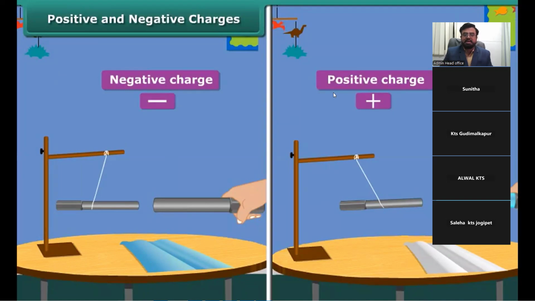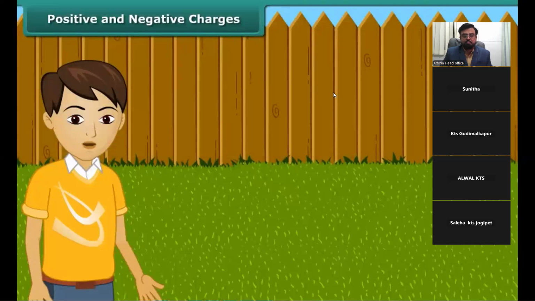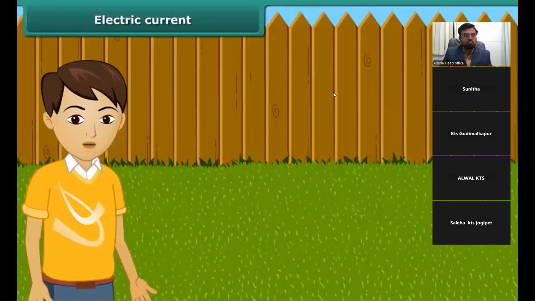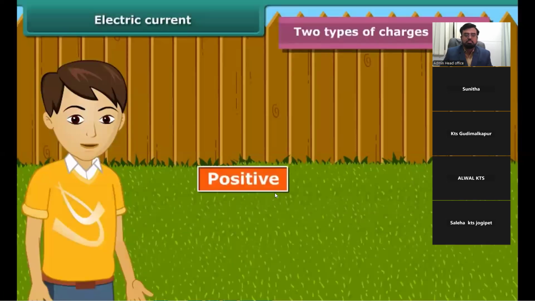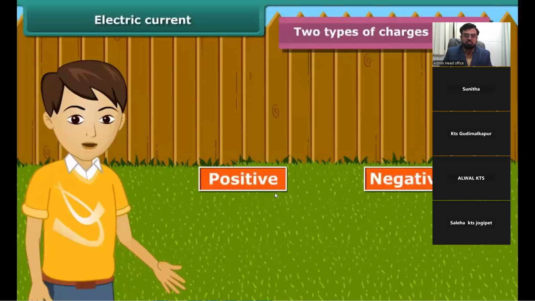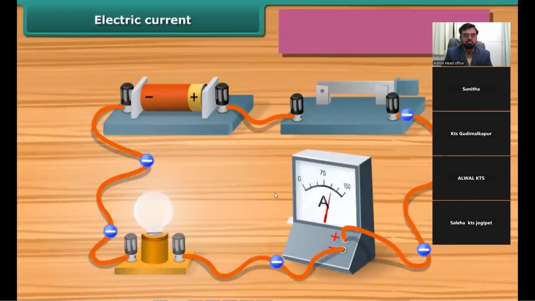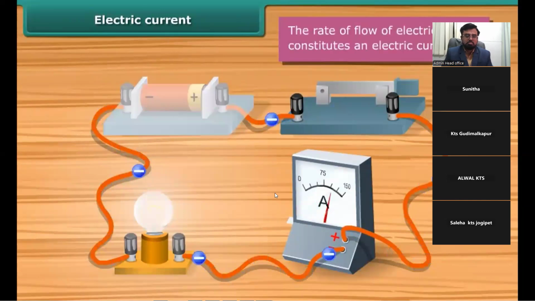So, unlike charges are produced in the ebonite and the glass; they are different in nature. These two kinds of charges are called positive and negative charges. The positive charge is shown by the plus sign and the negative by the minus sign. Merely as a convention, the charge on a glass rod rubbed with silk is taken as positive and that of an ebonite rod rubbed with woolen cloth is taken as negative. From the earlier activity we can conclude that like charges repel each other and unlike charges attract each other.